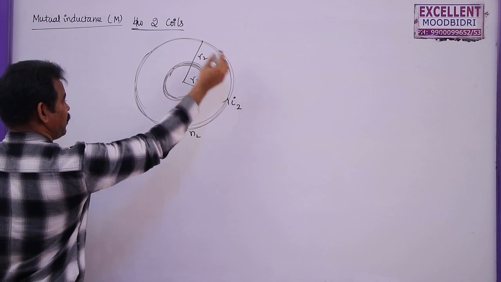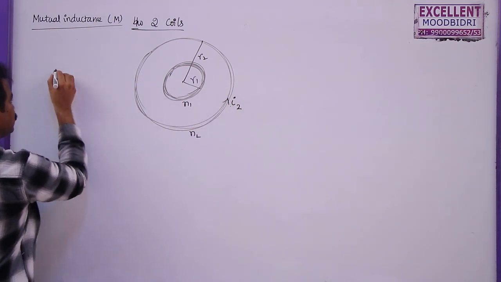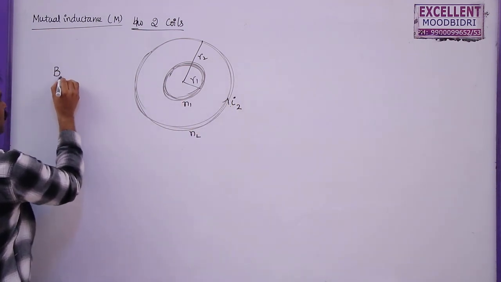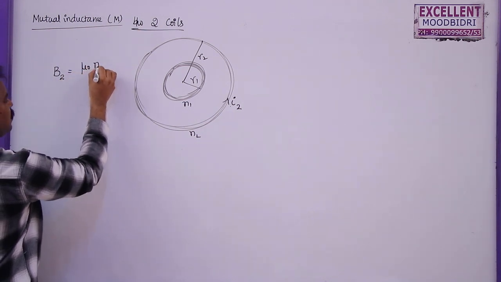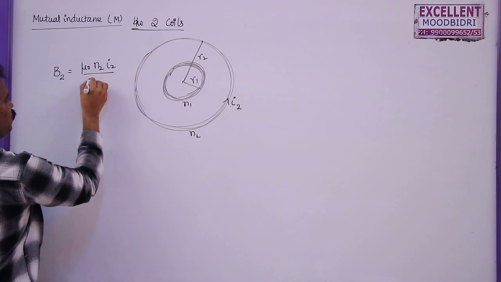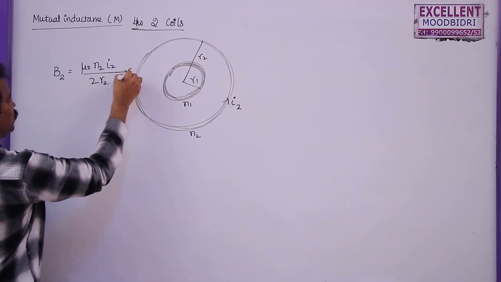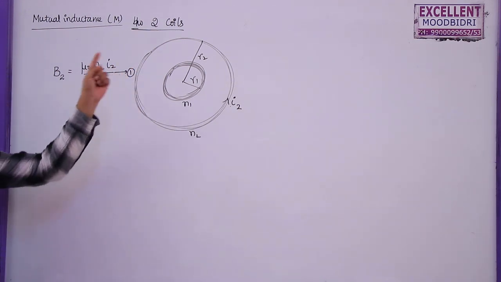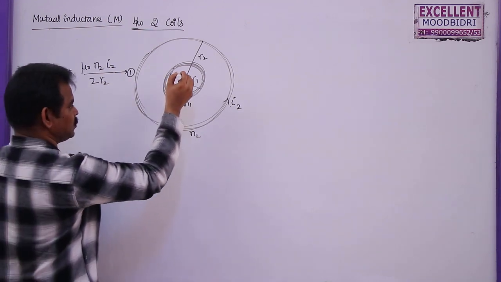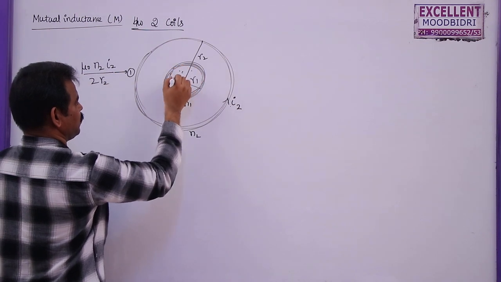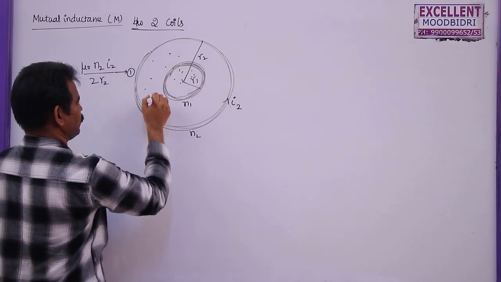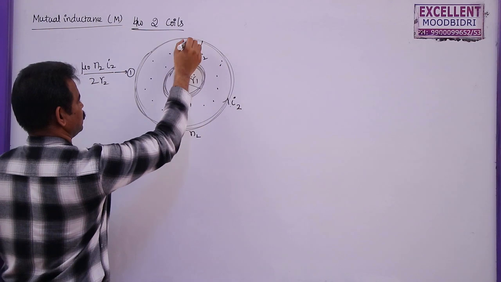So what is the magnetic field at the center due to this current? I am going to write the magnetic field due to the second coil at the center is equal to mu naught N2 I2 by 2R2. This is the magnetic field at the center of the secondary coil. But how much flux is passing through this one? As the current is flowing like this, the field is outwards. So these are the magnetic field lines that are acting outwards here.